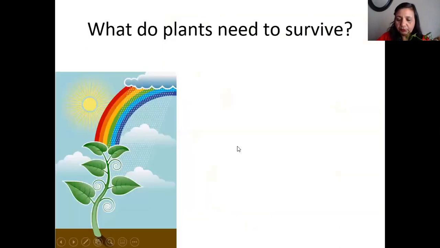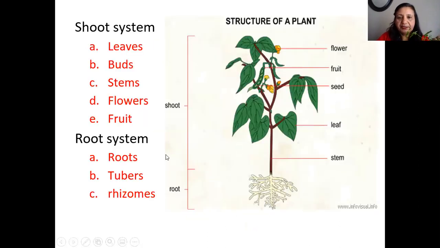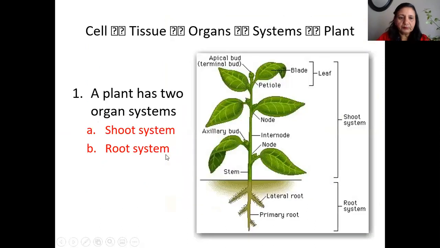And the leaf you already saw, right? And the stem, the thick part is the stem. And roots, you can see lateral root and primary root. If you talk about the root, the longer one is the primary root, and the one coming from the side is called lateral. So it's lateral, pretty easy.